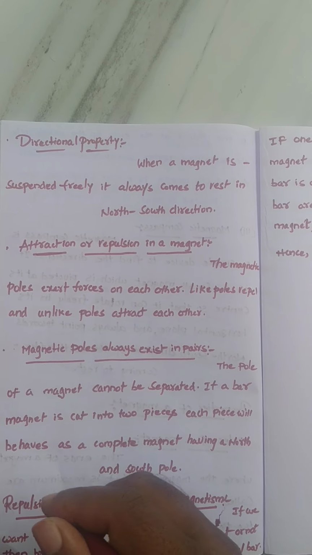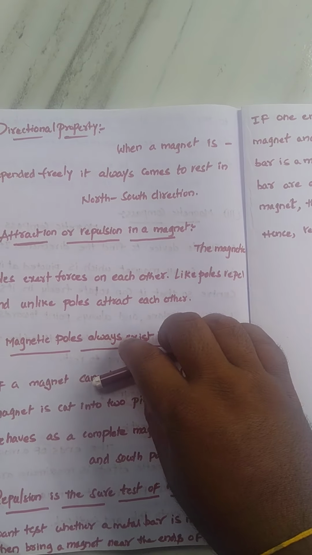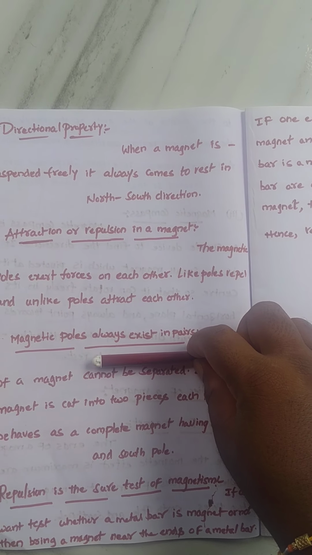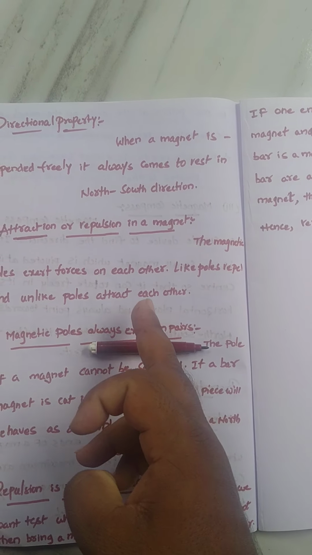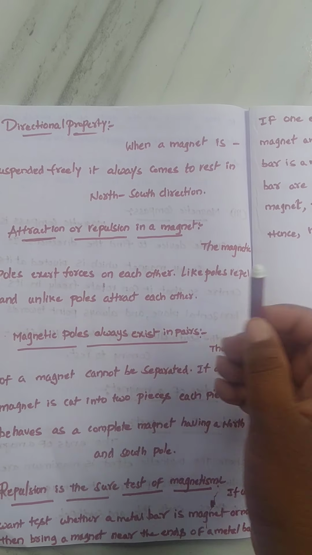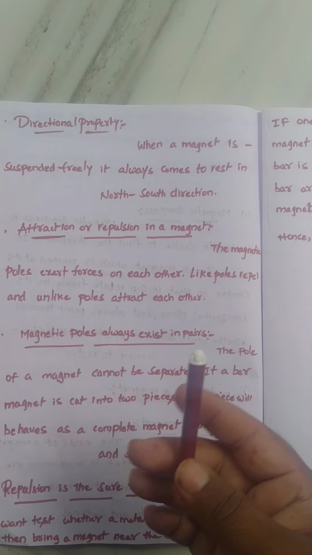Not only a bar magnet, but any magnet, if you cut it into two, behaves as a magnet. If you cut here, this is one part, and again it behaves as one magnet with a north and south pole. If you cut it in half, the other half is also a magnet. So it behaves as a complete magnet having a north and a south pole.